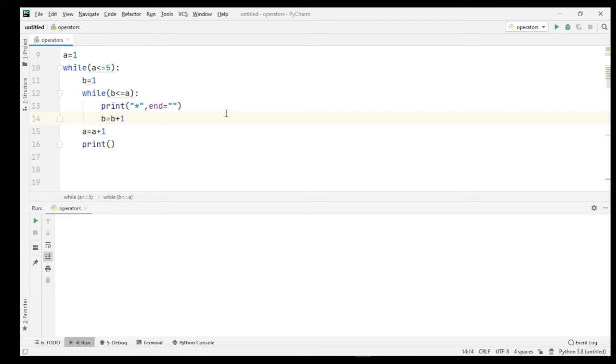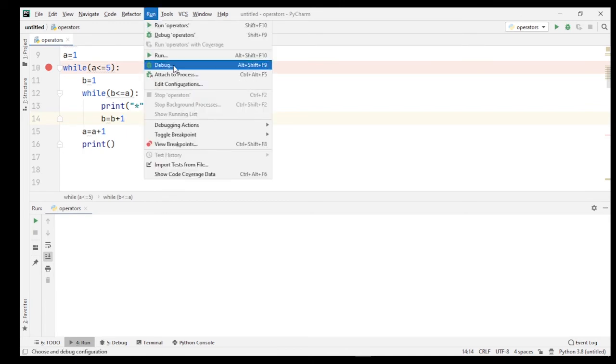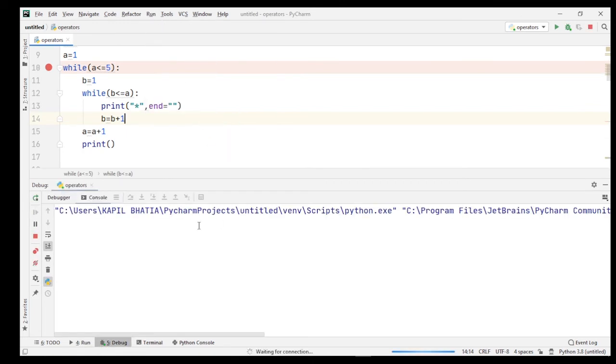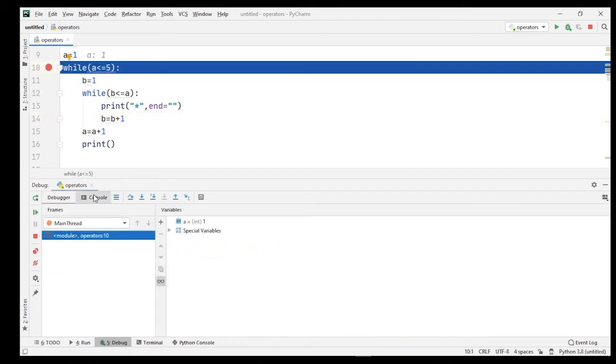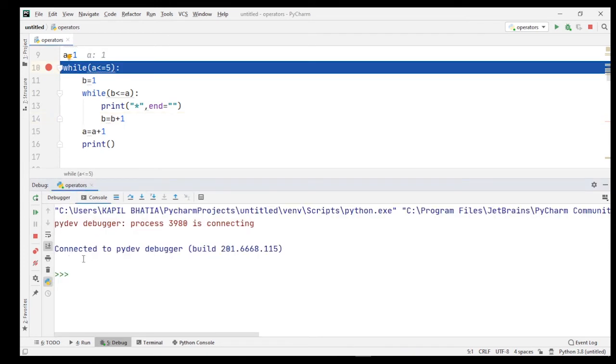To better understand, let's debug this program so that step by step we can see what is actually going on. So for that, I first create a breakpoint over here, and then I debug this program. So this is my console window where you can see the output.